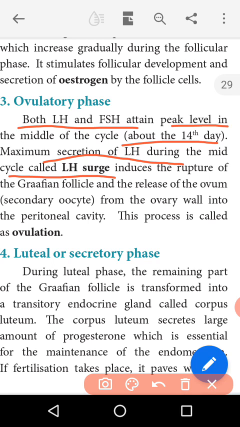When the matured ovum is released from the ovary, that is ovulation.